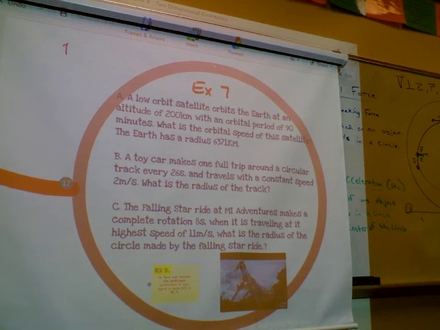Example 7. A low orbit satellite orbits the Earth at an altitude of 200 kilometers with an orbital period of 90 minutes. What is the orbital speed of the satellite? The Earth has a radius of 6,371 kilometers.